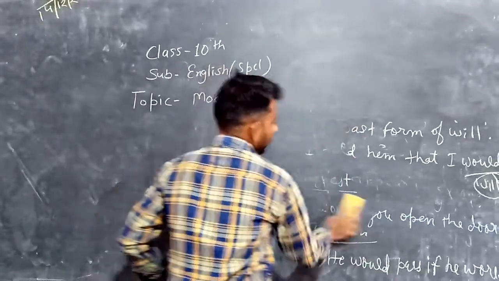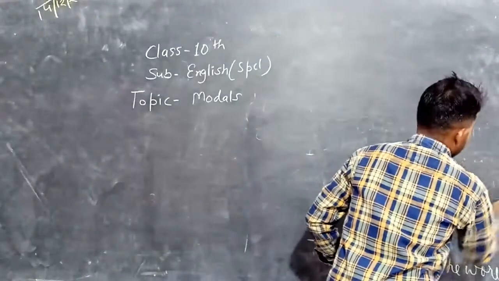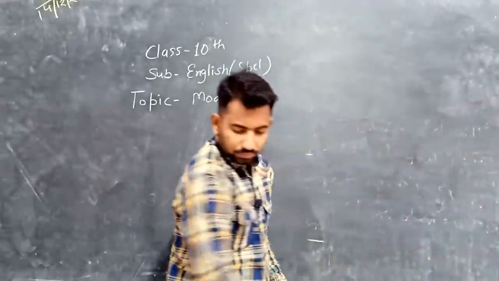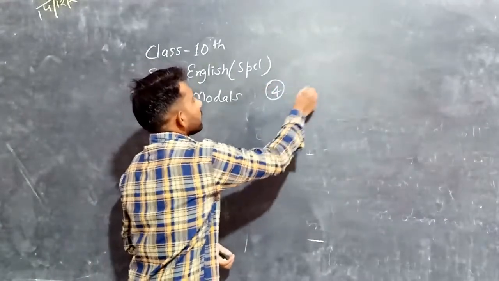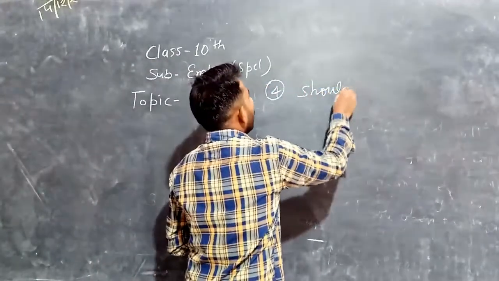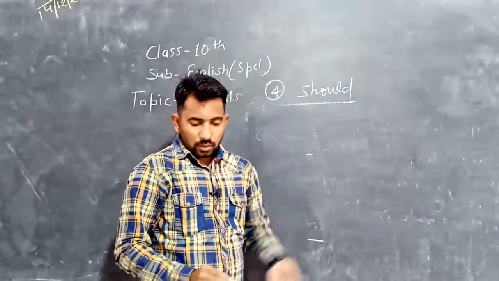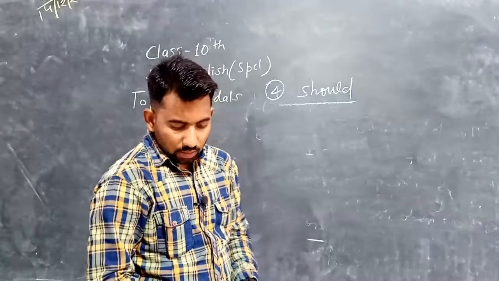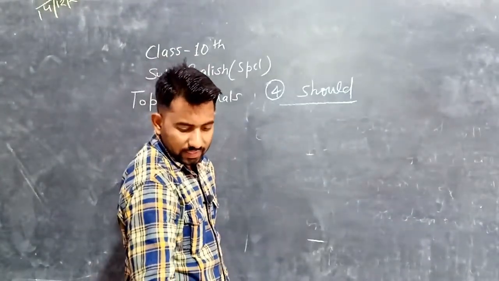Now let's move on to the next modal. It is should. This is very crucial for English grammar. Should is a very important modal. It is used in the following four conditions.